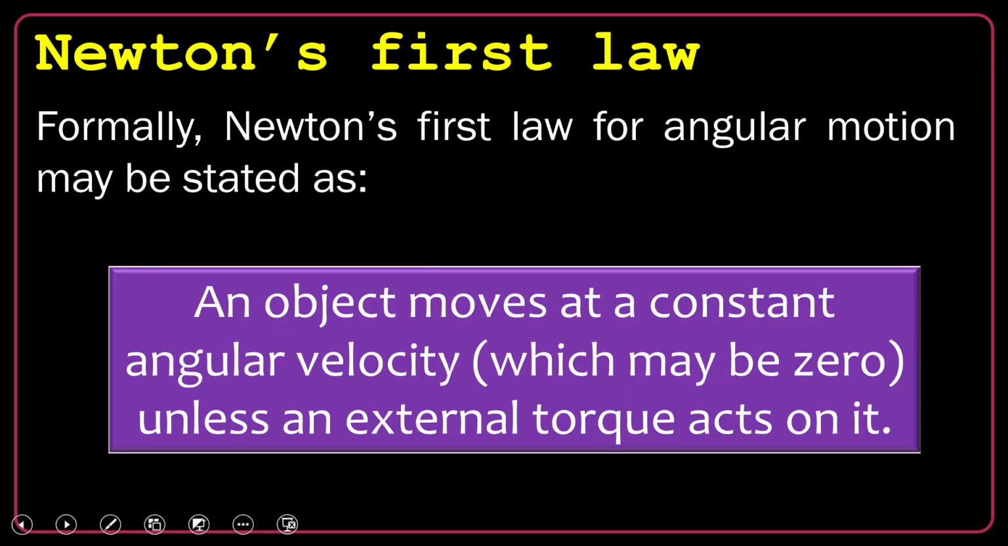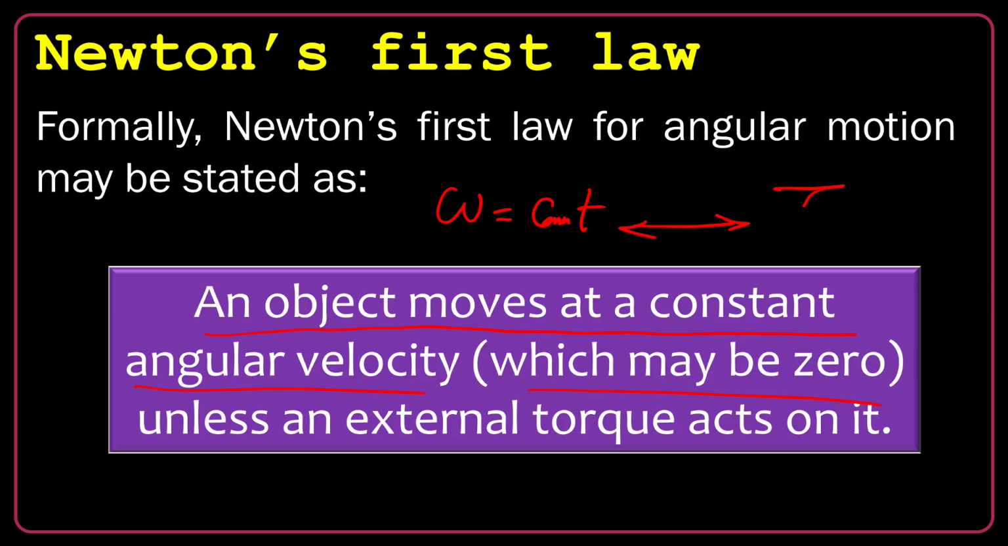Let's redefine and restate Newton's first law in rotational motion. Formally, Newton's first law for angular motion may be stated as: an object moves at a constant angular velocity, which may be zero, maybe not, unless an external torque acts on it. It means that omega is constant if and only if the net torque acting on the system is zero.